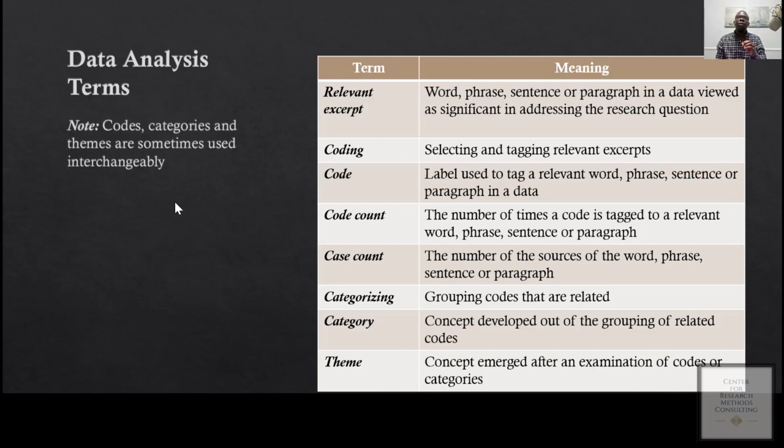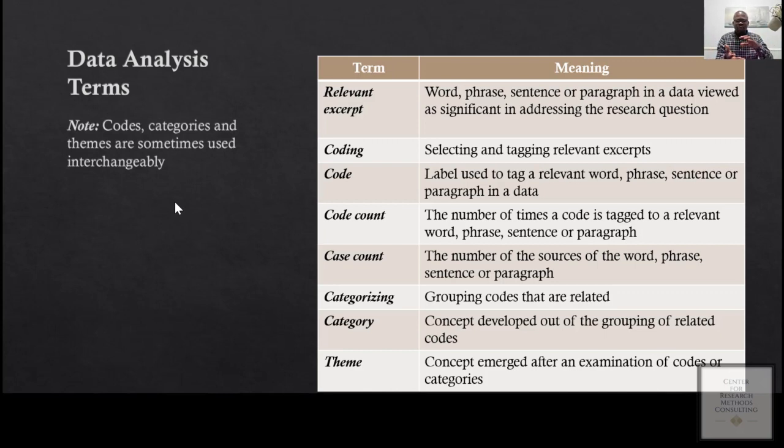But sometimes you may finish your analysis and you have maybe 4 or 5 codes addressing a specific research question. Because you don't have a lot of codes to categorize, you can just call the codes themes.